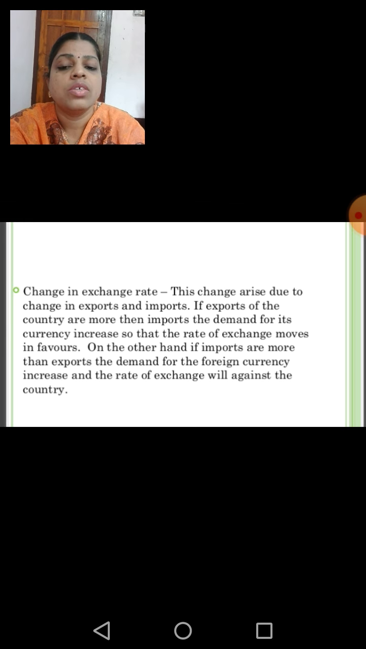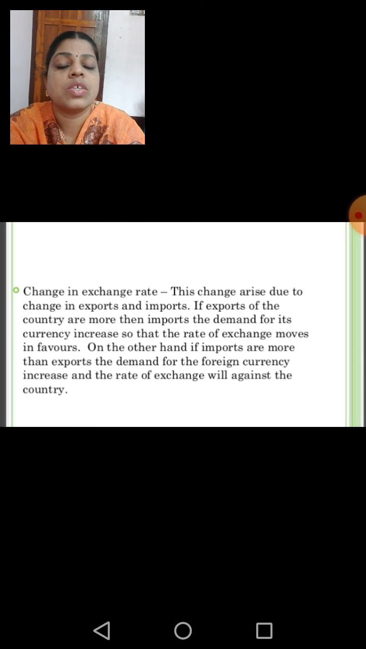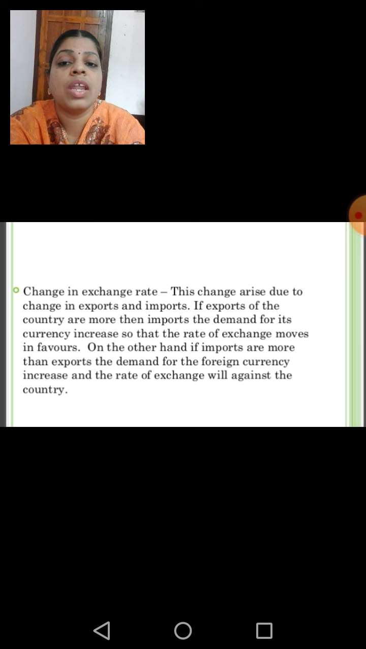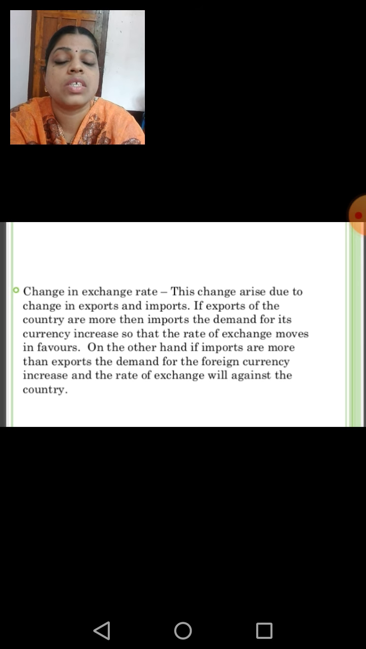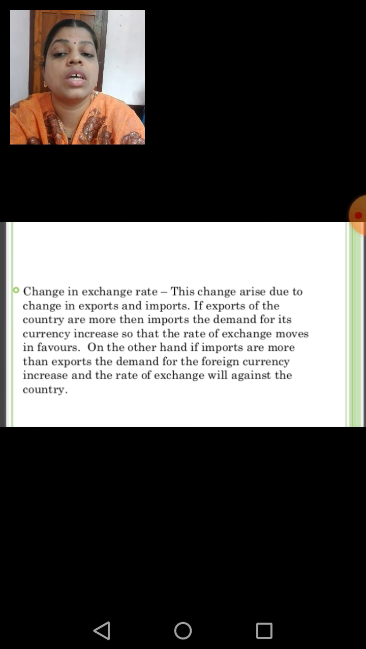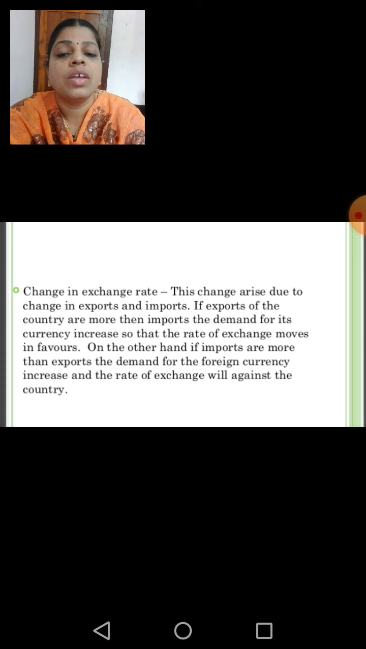So children, these are the various reasons behind the causes of disequilibrium in the balance of payments. So various reasons we have discussed. These are the various reasons behind the disequilibrium in the balance of payments, and by inferring this balance of payments, we will be able to interpret the country's financial position as well as its economic growth and development. So children, so far we have discussed.